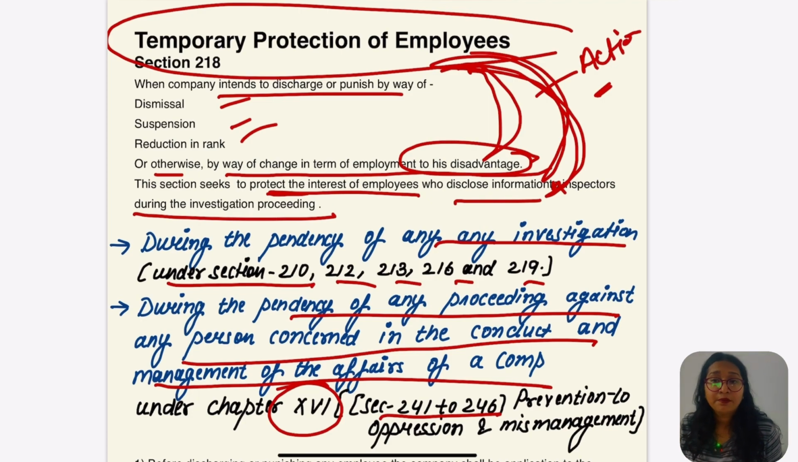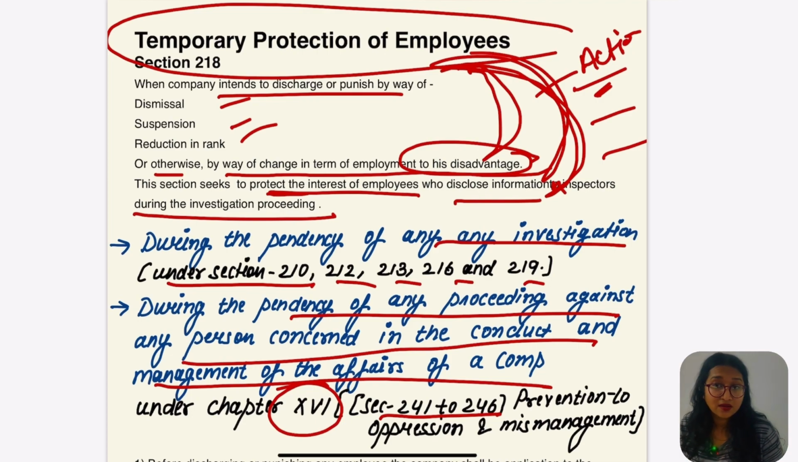So what happens in this case? The company can go for these actions, but before that they have to take the order from the tribunal. Within 30 days, if the tribunal says you cannot go for the proposed action, in that case the company cannot go for it. But if within 30 days no order is received from the tribunal, what is going to happen? The company can go for the proposed action, any of these actions.